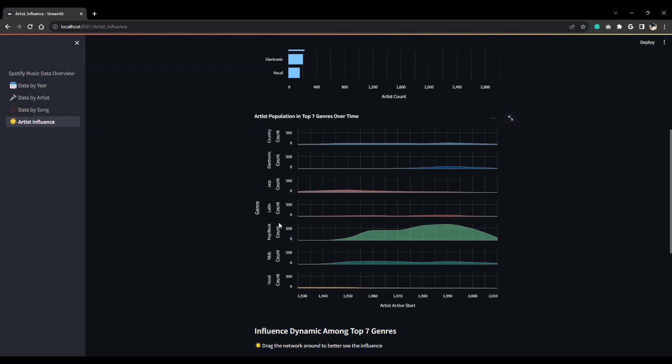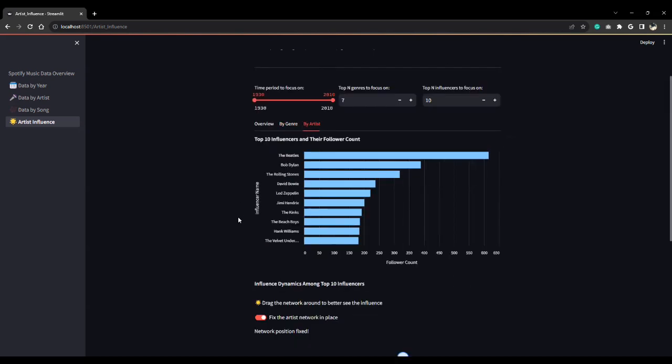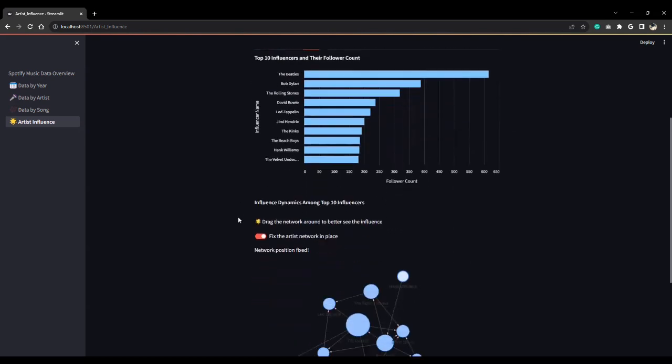Let's take pop and rock, for example. It dramatically increases from 1950 to 1960, reaches a plateau in the next 10 years, and reaches the peak around 1990. In the third tab, we focus on an artist level.